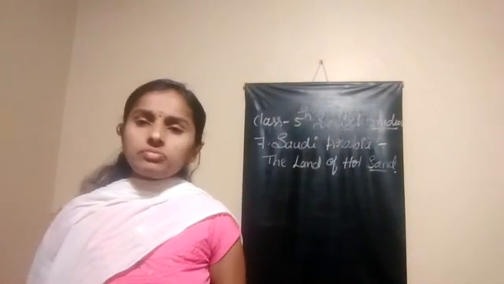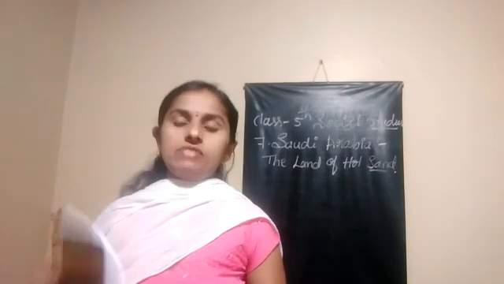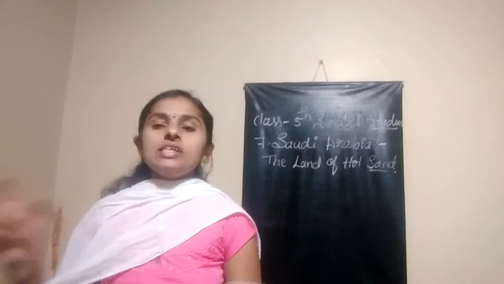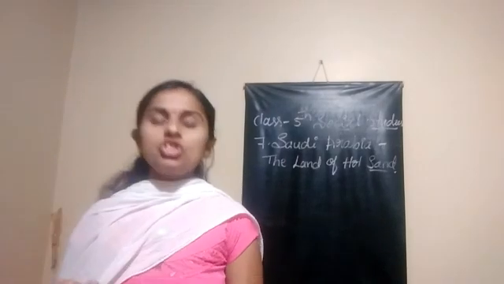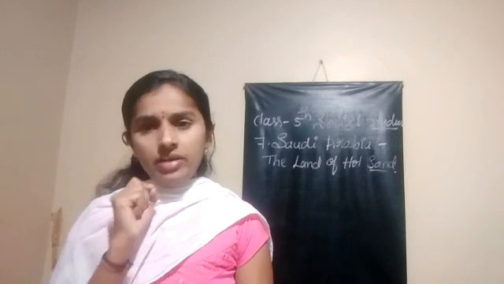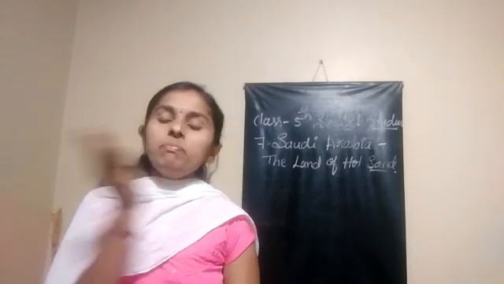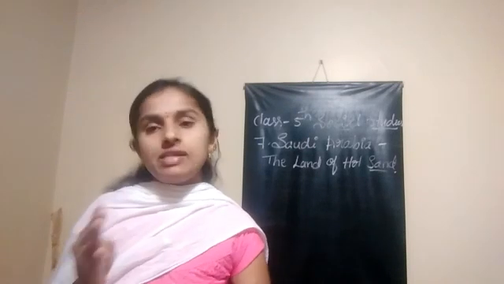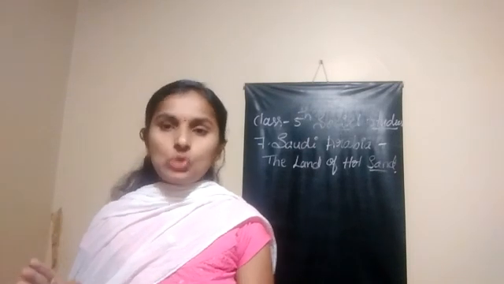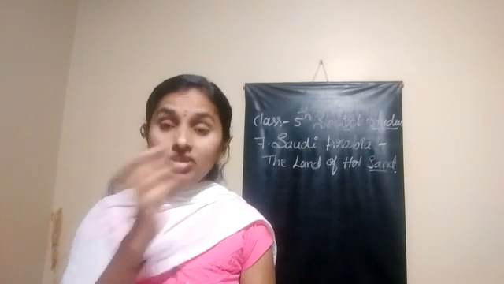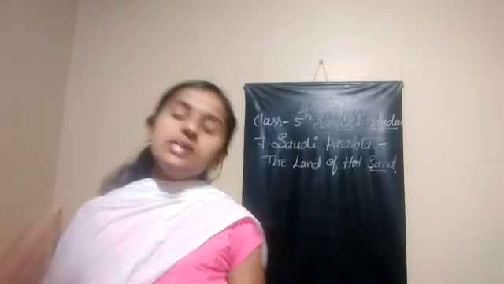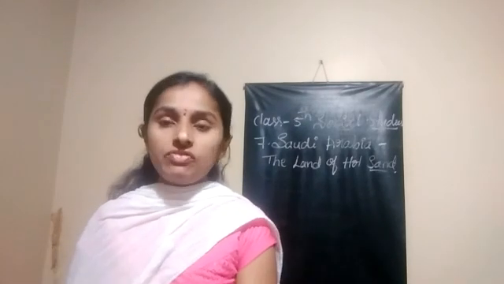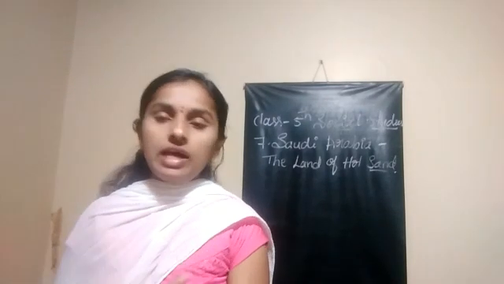And what type of land surface does it have? It is a desert region, mainly a hot and dry region. Many parts are covered by rocky surfaces and some other parts are covered by sand. Understood? Some parts are covered by rocky surfaces, some other parts are covered by sand surfaces. So this is the land surface of the country Saudi Arabia.